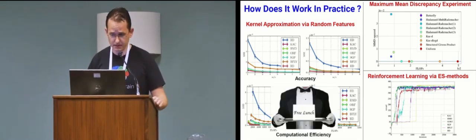Maximum mean discrepancy experiments show the comparison of the total variation distance between the Haar measure and the one induced by the matrices that we analyze here, as well as reinforcement learning experiments where we actually show that we can use these constructions also to come up with more efficient ways of doing Monte Carlo estimation of the gradients of Gaussian smoothing in the ES setting.